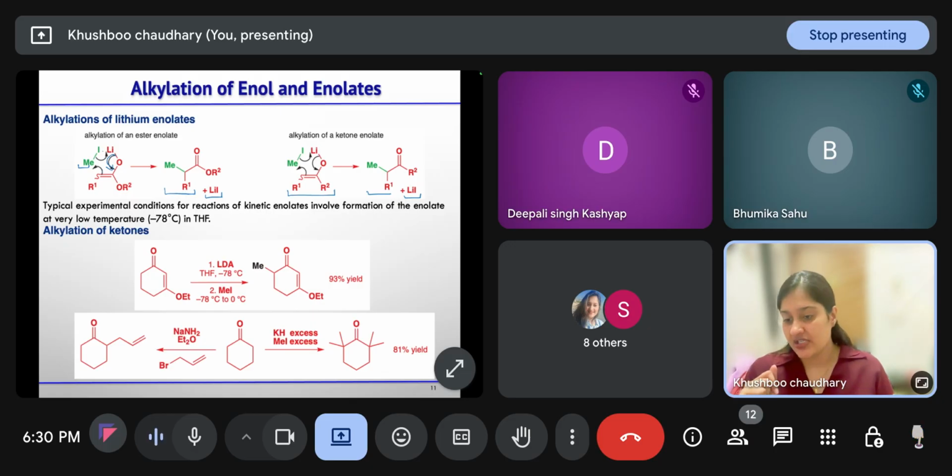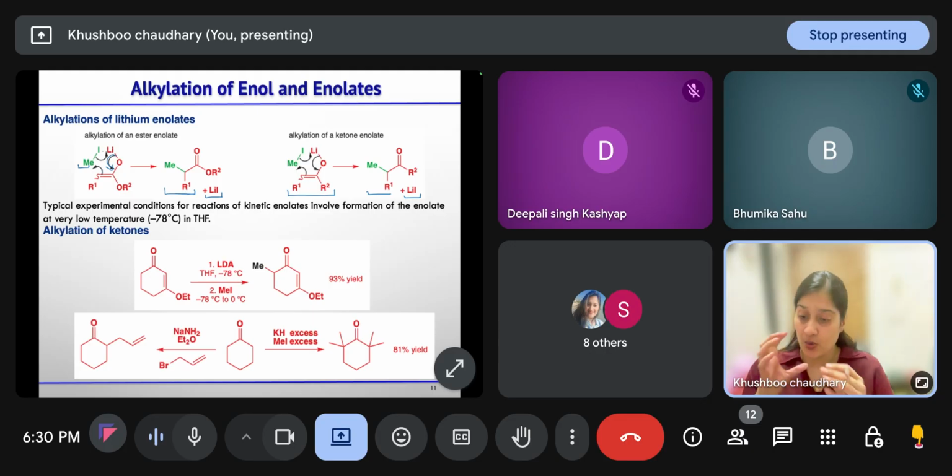At lower temperature you will get the kinetic product. For some reactions minus 78 degrees Celsius itself is a higher temperature and you will get the thermodynamic product at that. So this is a relative term we are telling.